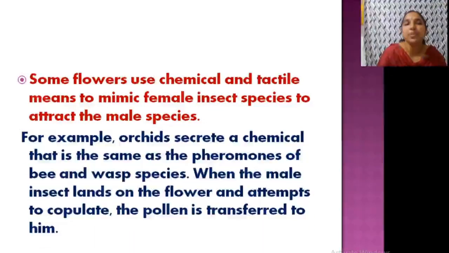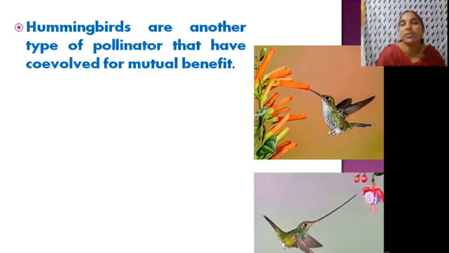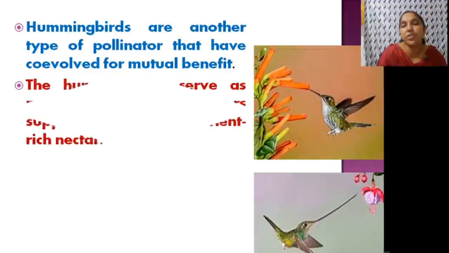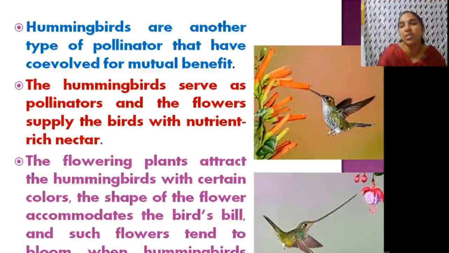Okay. Then another example is seeing how birds take nectar. Hummingbirds are very important in this category. Usually you know hummingbirds. They have co-evolved for mutual benefits. Flowers have shape, tube, etc. Flowers supply the birds nutrient nectar. That is why the birds change their beak and its length and everything.